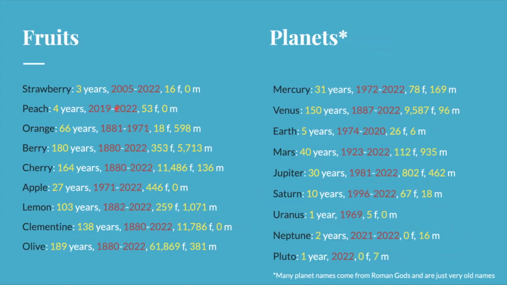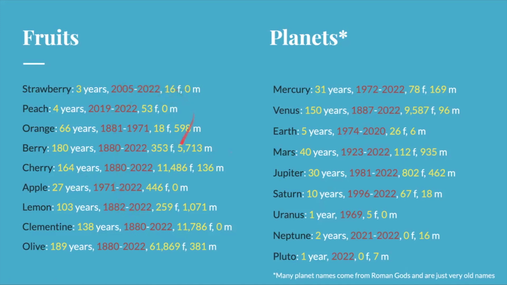I also looked up some fruit names because some names like cherry and clementine and olive have been around for a while, back to 1880, and have quite a few thousand with those names. But then there's names like strawberry or peach or orange, which we already saw in the color part. And then there's berry, spelled like the fruit, but could also just have been used as an alternative to Barry with an A. But there's also apple and lemon. Lemon's been around for a while, but names like apple and peach and strawberry are more new.